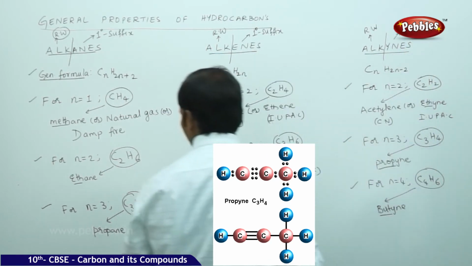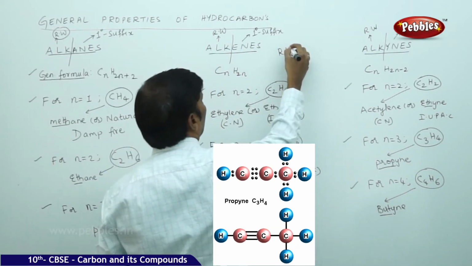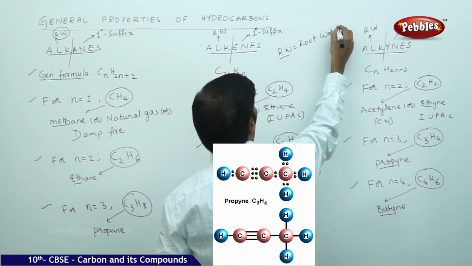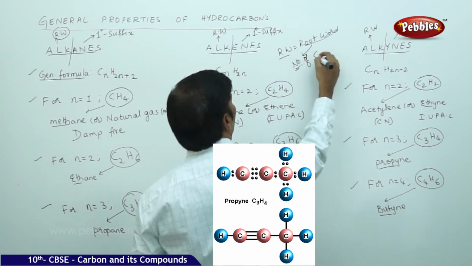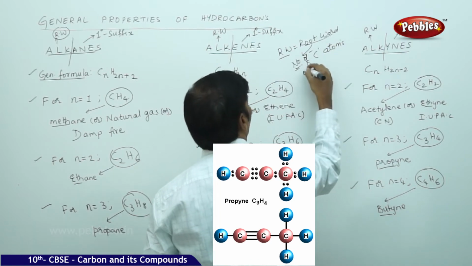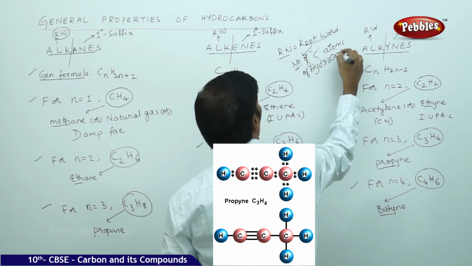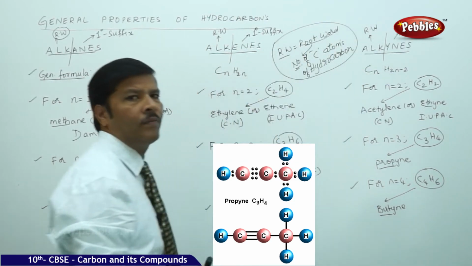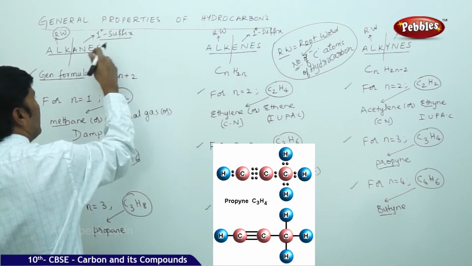What do you mean by root word? RW means root word. Root word means simply the number of carbon atoms of the hydrocarbon. Primary suffix, when you say primary suffix, it gives the number of bonds.